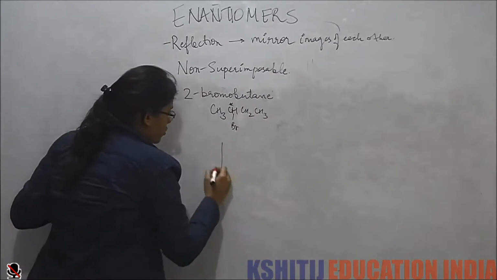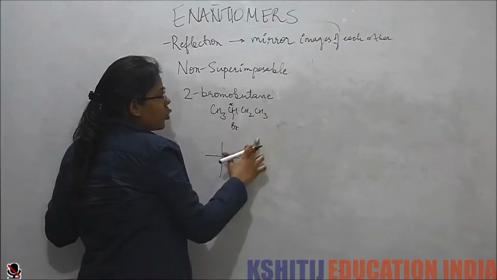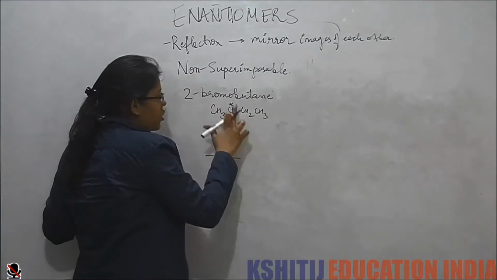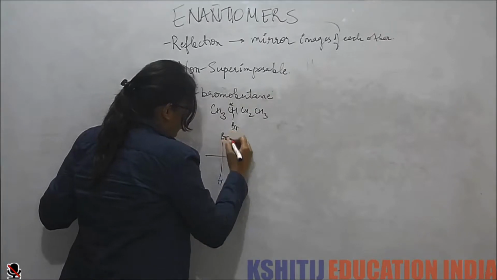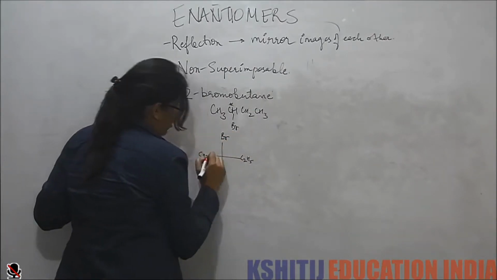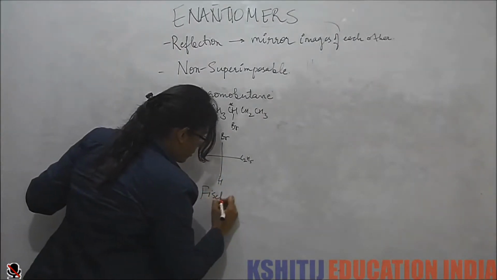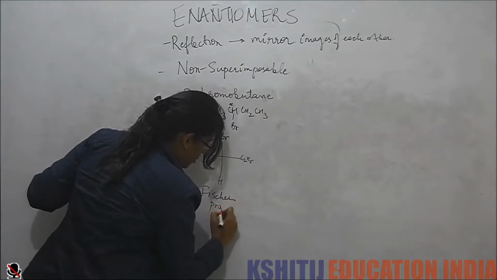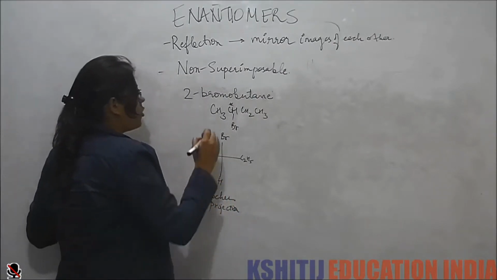So we take this. Now, since there is no perspective formula for this, we can put any group anywhere. H, Br. So this is the Fischer projection for 2-bromobutane.